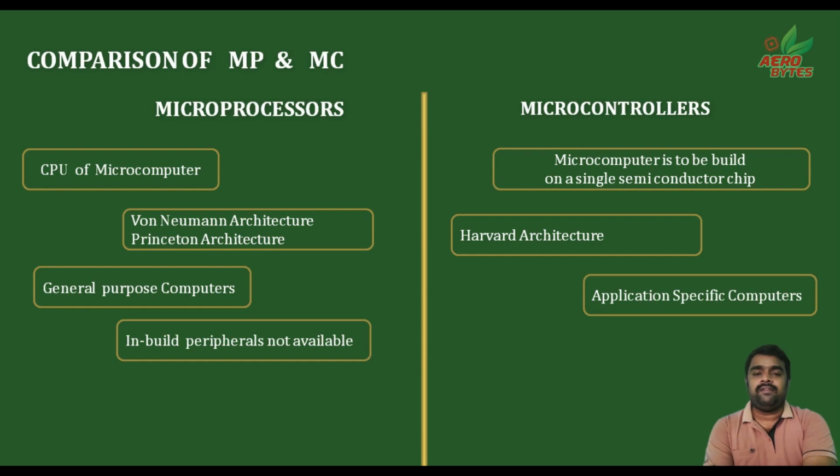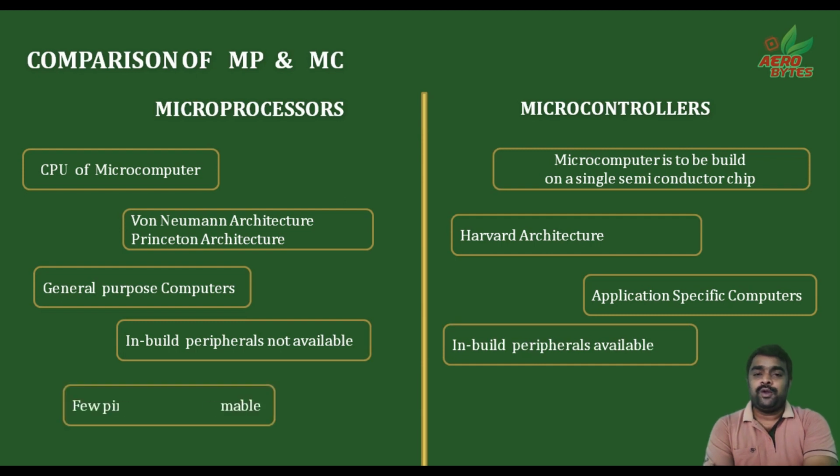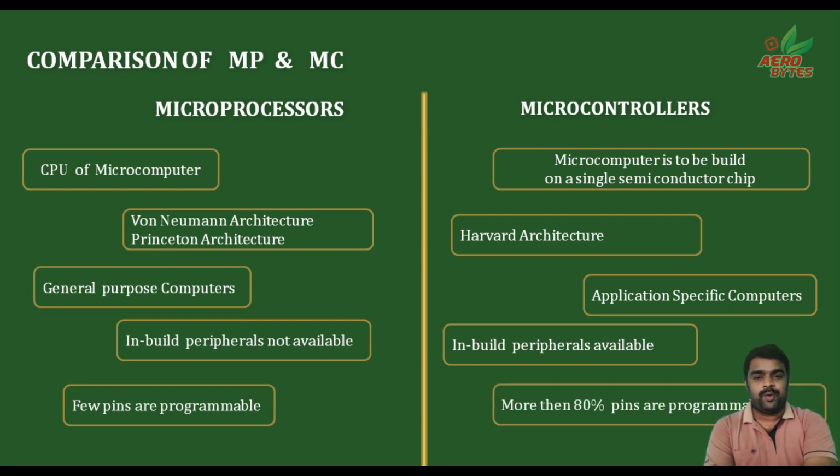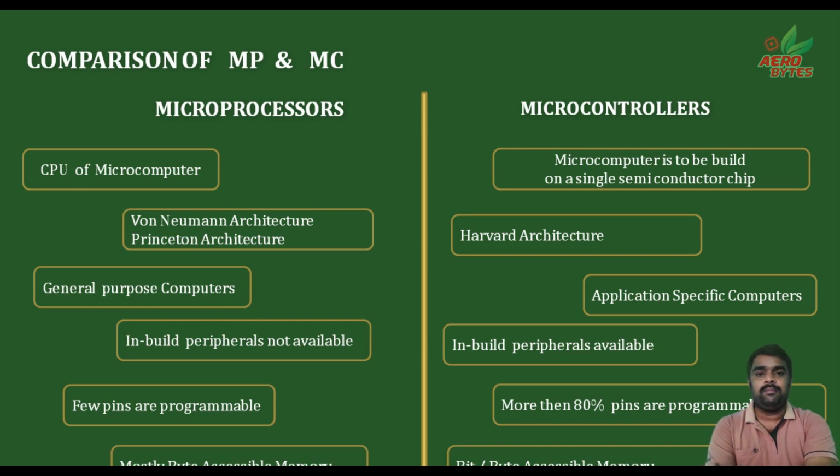Inbuilt peripherals are not available in microprocessors, but in microcontrollers, inbuilt peripherals like memory, timers, interrupts are available. Few pins are programmable in microprocessors. More than 80% of pins are programmable in microcontrollers. Mostly byte-wise accessible memory is available in microprocessors. But in microcontrollers, bit or byte-wise accessible memory is available.